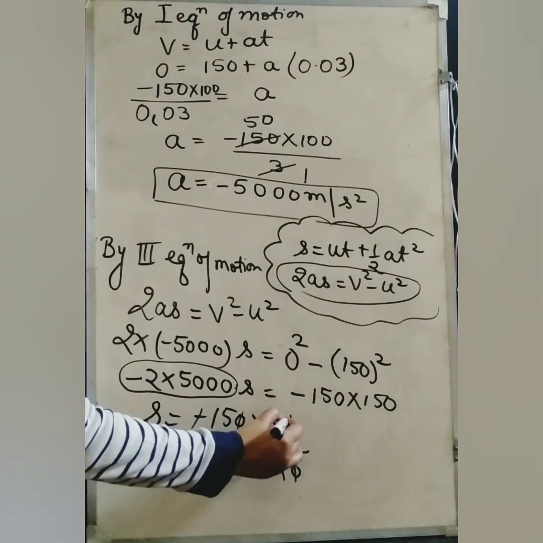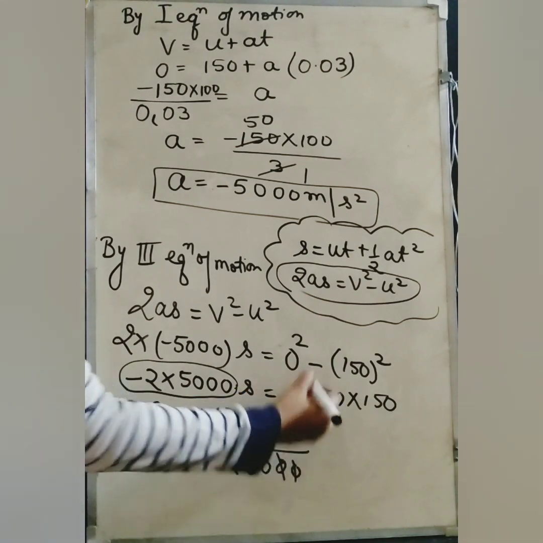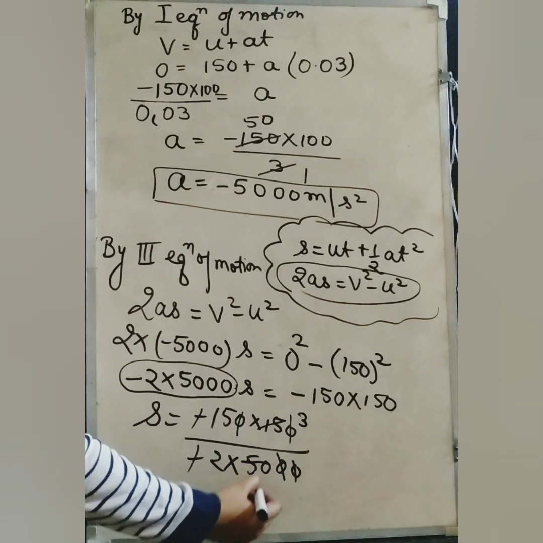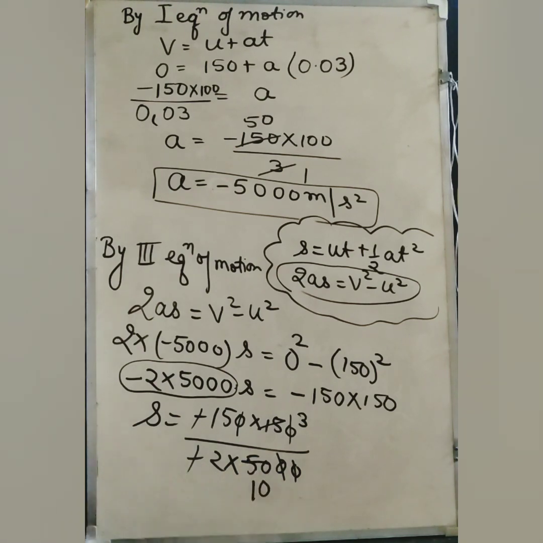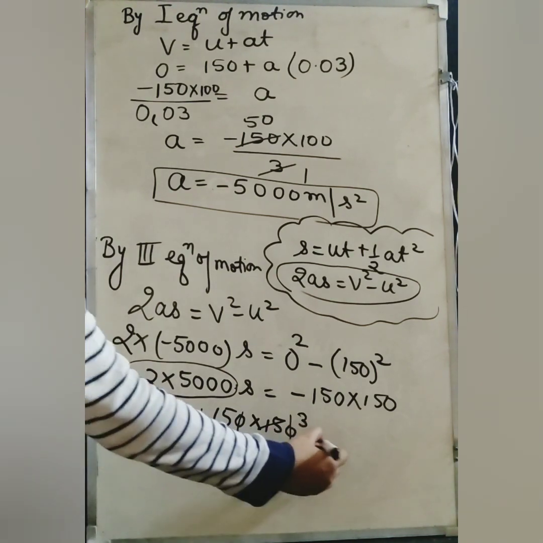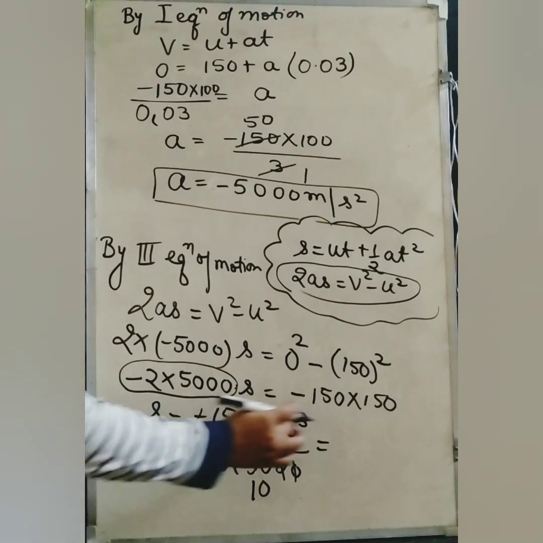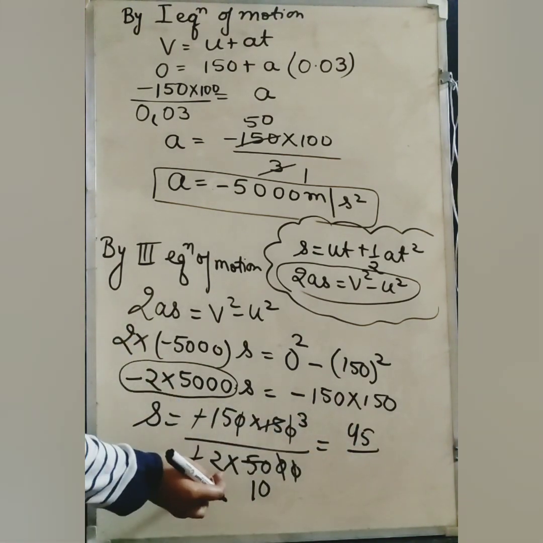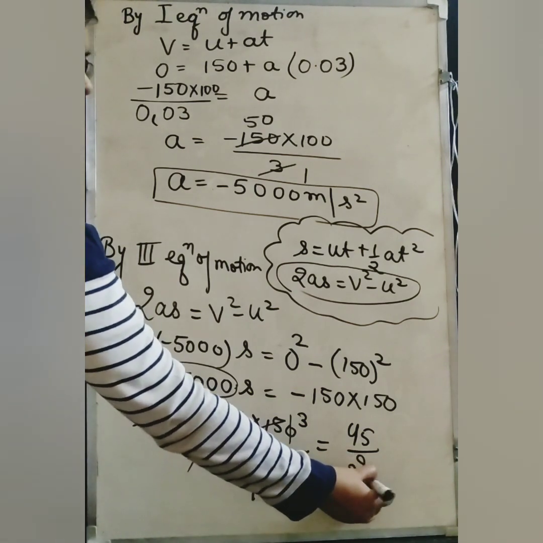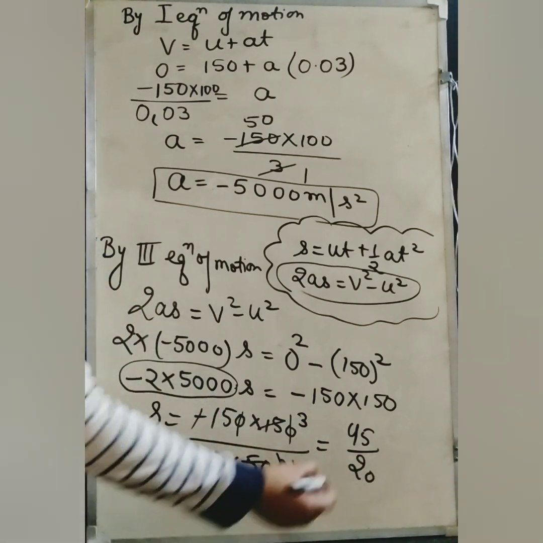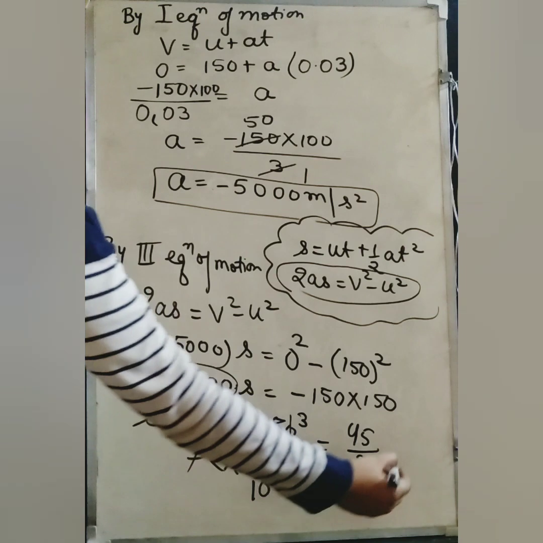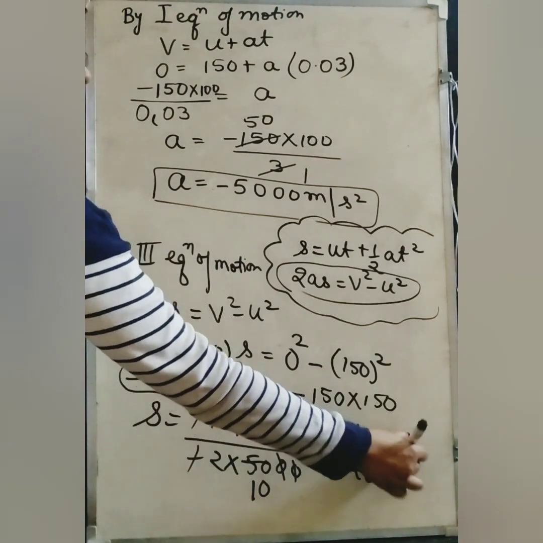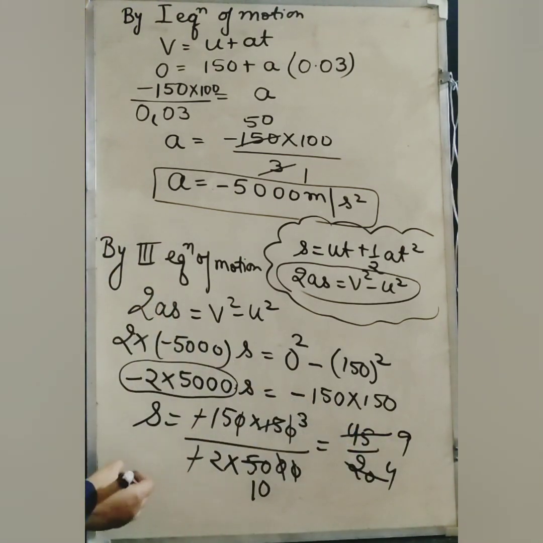Okay. 5 3s are 15, 5 10s are 50. So what do we have now? 15 3s are 45 and 2 10s are 20. You can solve it further. 5 4s are 20 and 5 9s are 45. So s equals 9 by 4.